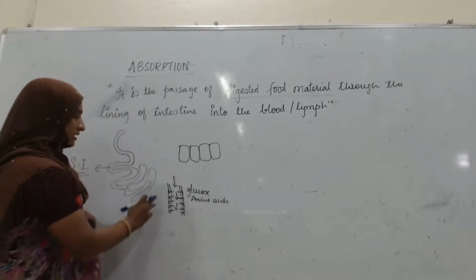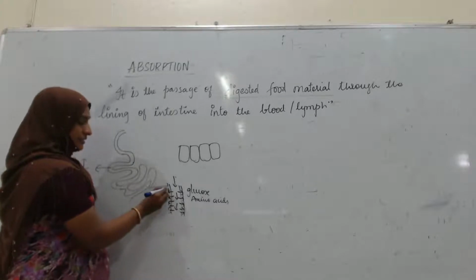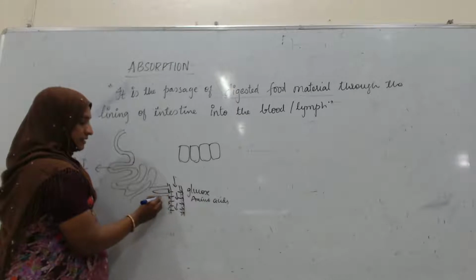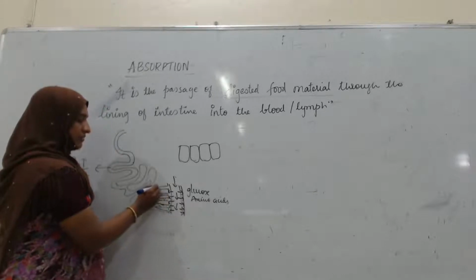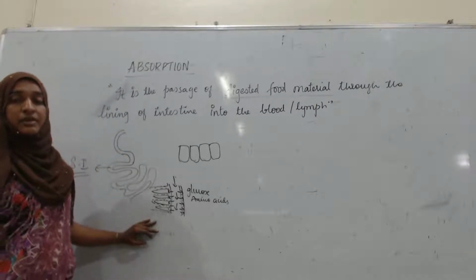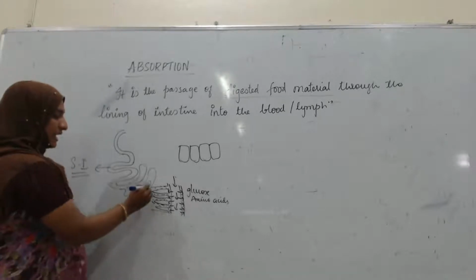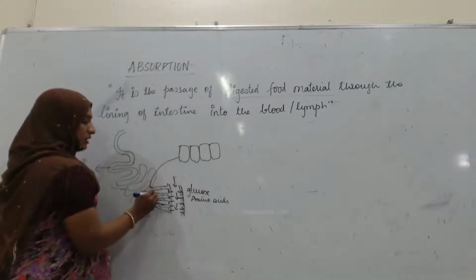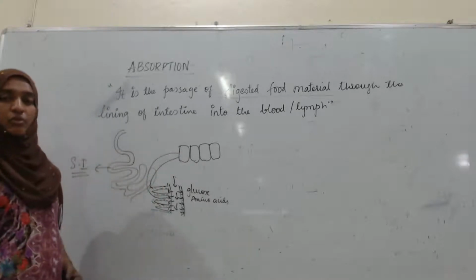Then there will be the presence of some vessels, like this. These vessels are either the lymphatic vessels or the blood vessels. Those vessels will carry the food or the nutrients to each and every cell of the body.